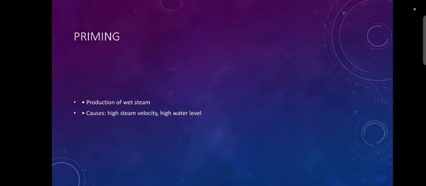Then what are the preventions we use for priming? It can be controlled by controlling the velocity of the steam. Second one, keeping the water level lower. Third one, good boiler design. Then the last one, using treated water. Treated water means deionized water or demineralized water, or water treated by cation and anion exchange. These are called treated water. So we can use this treated water.